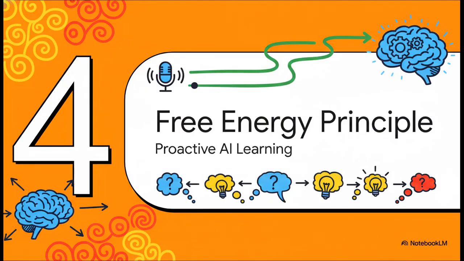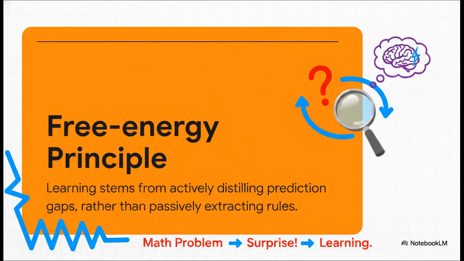All right, Section 4, the free energy principle and proactive AI learning. Okay, so to move beyond just passively storing a bunch of summaries, Nemori relies on a really fascinating cognitive concept known as the free energy principle. This principle dictates that true learning happens when an intelligence attempts a task, notices a surprising error, and then updates its understanding.